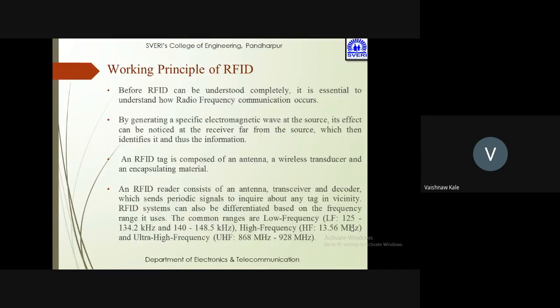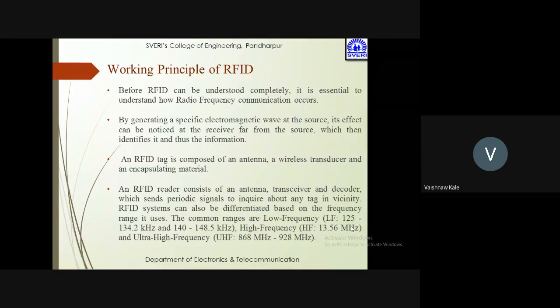Before RFID can be understood completely, it is essential to understand how radio frequency communication occurs. यानी उनके बीच में radio frequency कैसे जाती है और आती है. By generating a specific electromagnetic wave at the source, its effect can be noticed at the receiver far from the source, which then identifies it, and thus that is an information. So यहाँ से जो wave जा रही है वो उधर identify हो रही है, receiver के पास वो identify हो रही है. That is nothing but your identification of the radio frequency communication.